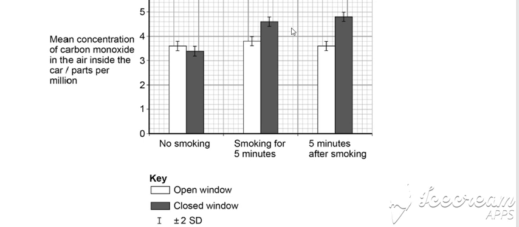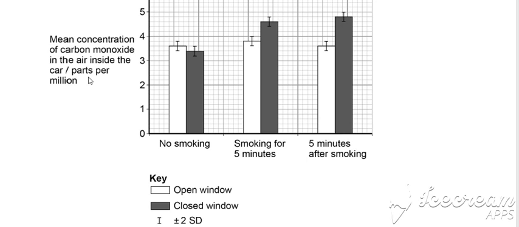However, looking at the idea against it, we know that we're roughly looking at an amount of 5 parts per million. We don't know if this is a deadly amount or if it is an amount that's going to cause harm. There's no significant difference with the open window.